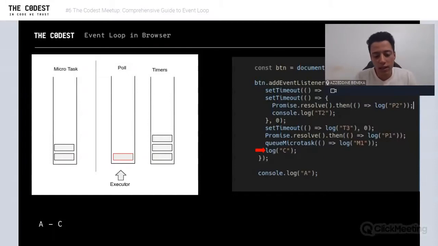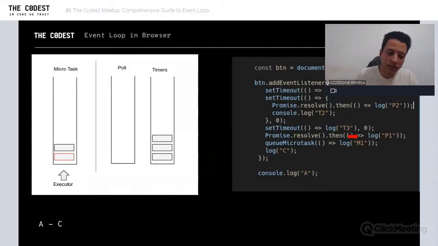Well, what's next? We said that microtask has a higher priority, and it should be checked by the event loop after the current task has finished. So we have finished our execution of the current task, so we're going to go to microtask. In microtask, we have to execute all these tasks. We cannot move to any other part till we finish all these tasks.